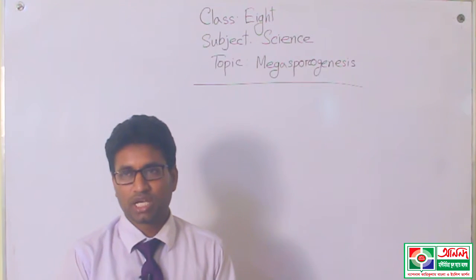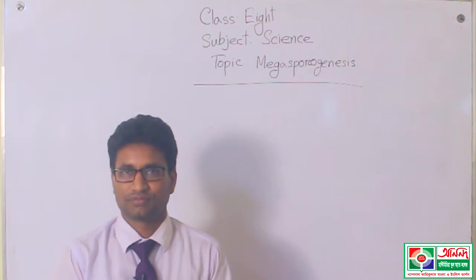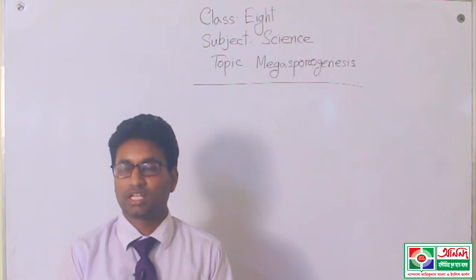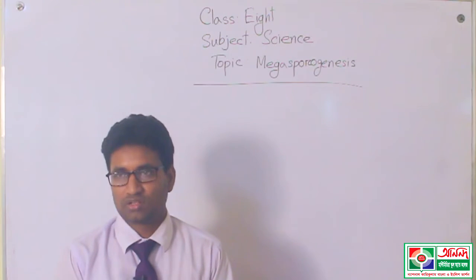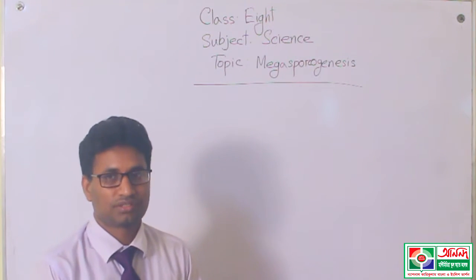And we know that mega means large. So we can say that the female gamete cell will be larger than the male gamete, and so this is named megasporogenesis.